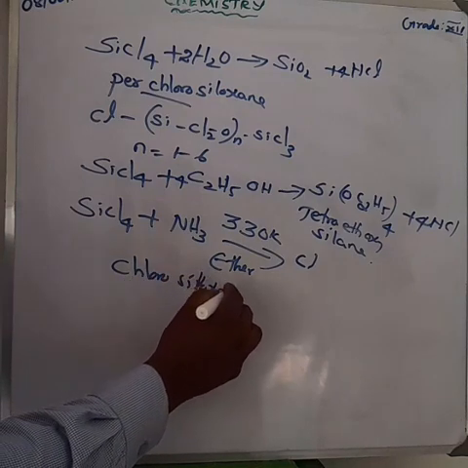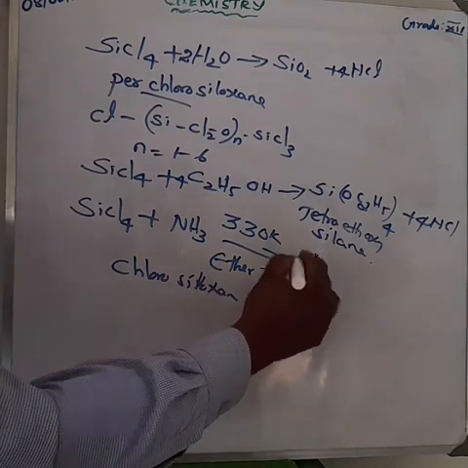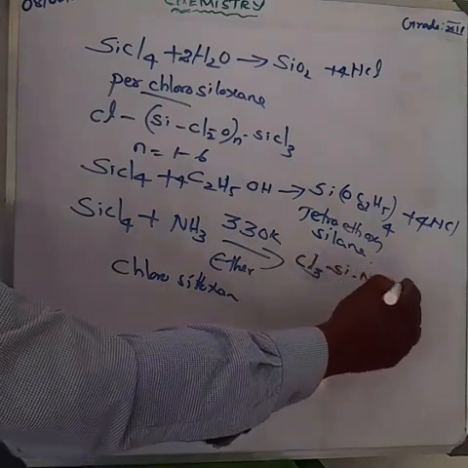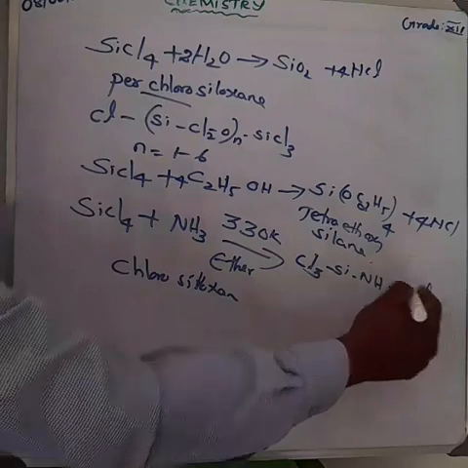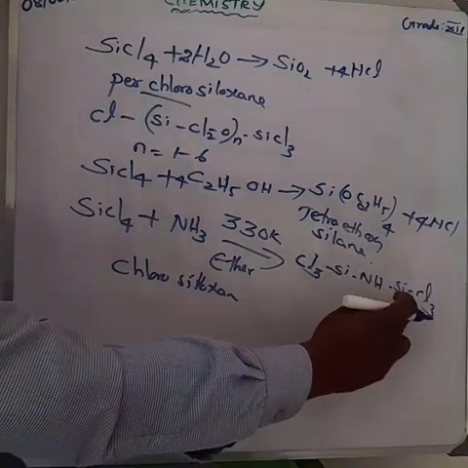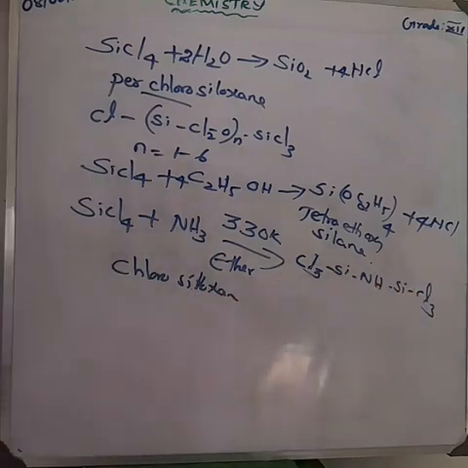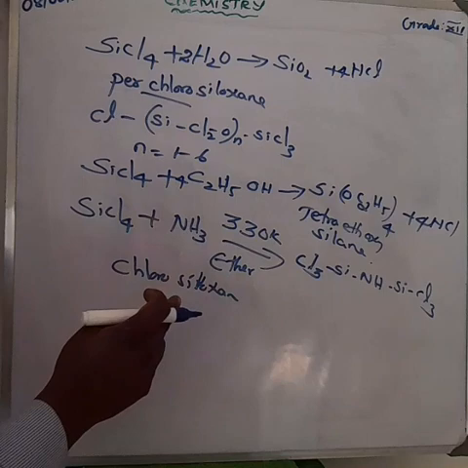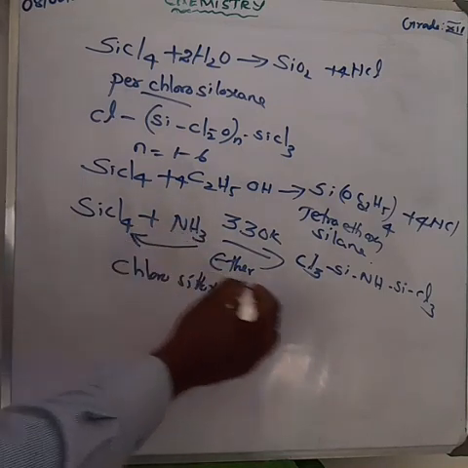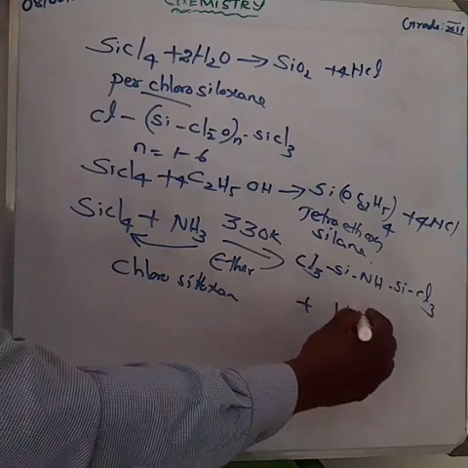What is the formula? Cl3Si NH SiCl3. Once again, Cl3Si NH SiCl3. That means chlorosiloxane, and hydrogen combines with the chlorine to give hydrochloric acid.